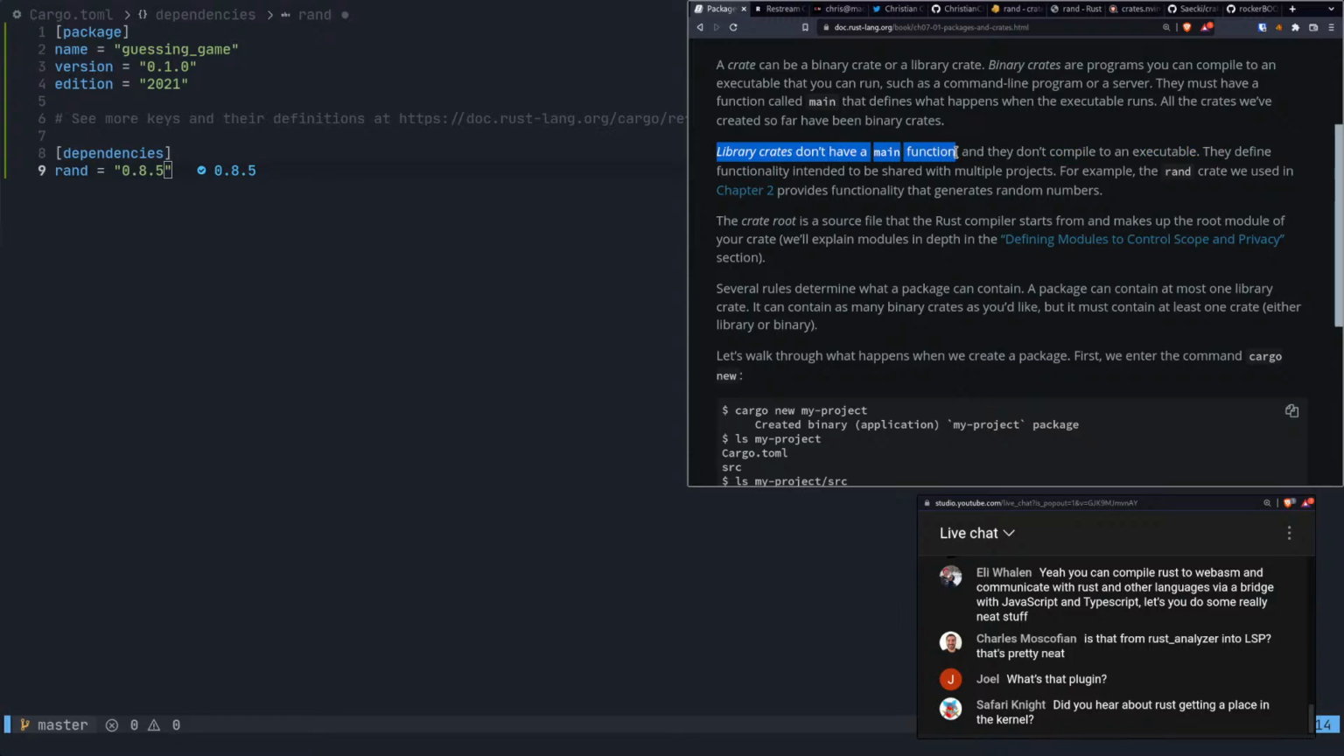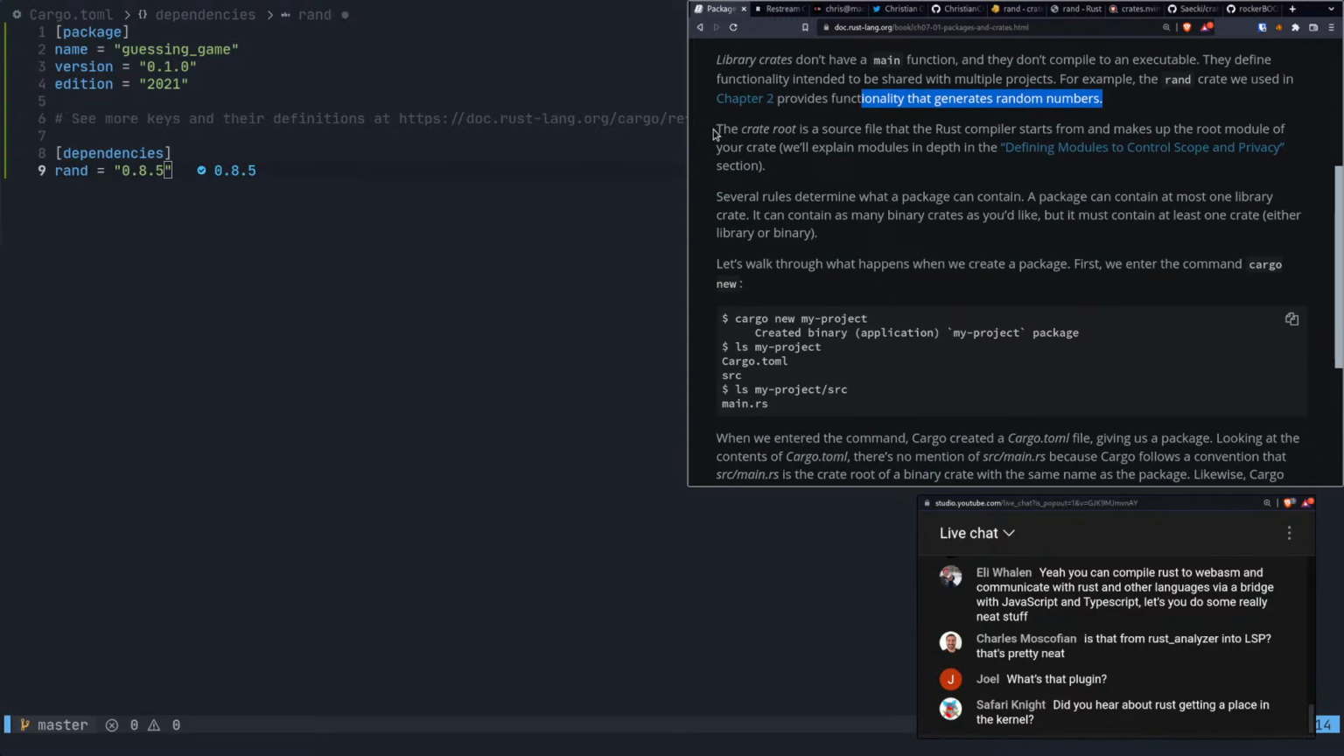Library crates don't have a main function, and they don't compile to an executable. They define functionality intended to be shared with multiple projects. For example, the rand crate we used in Chapter 2, and that's this guy here, provides functionality that generates random numbers. The crate root is a source file that the Rust compiler starts from and makes up the root module of your crate. We'll explain modules in depth later on in this section.